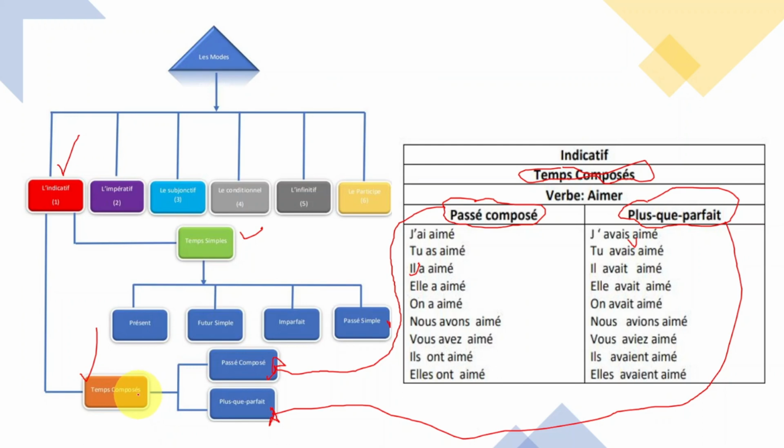The person who gives birth to them is temps composé. Temps composé has its mother, its parents here, l'indicatif, okay? And temps composé also has a sibling, okay? Its sibling is temps simple, okay?